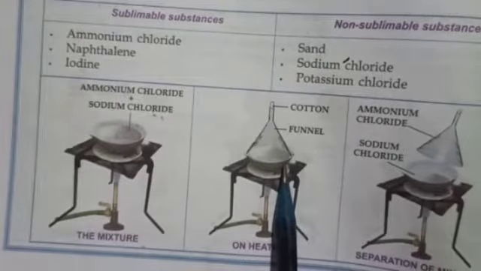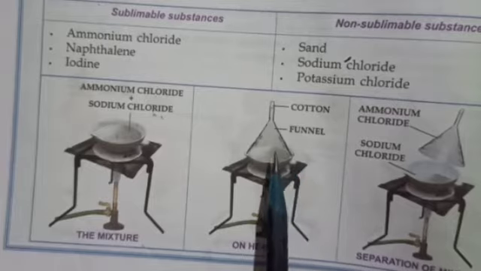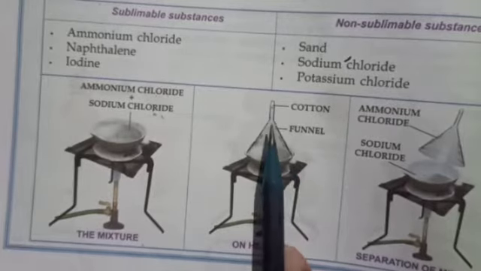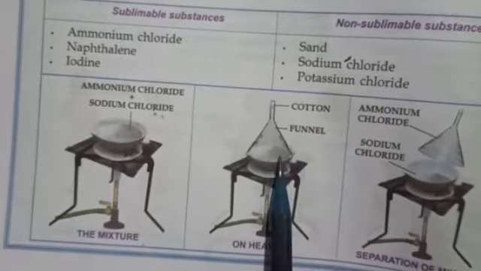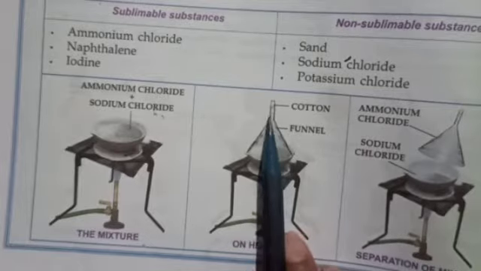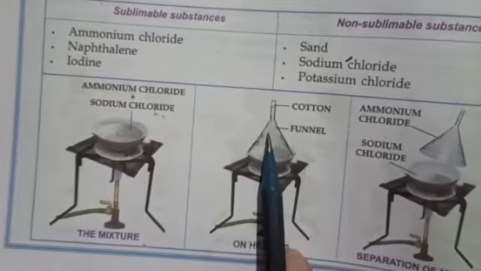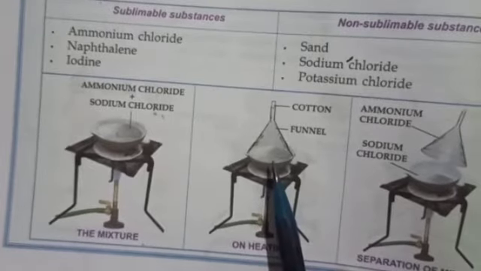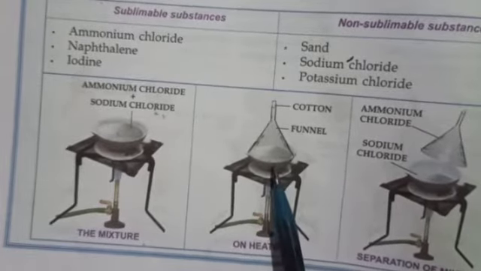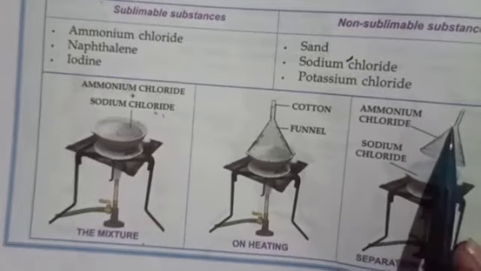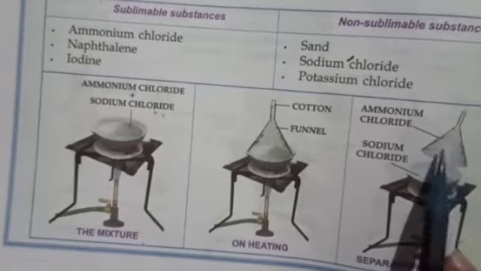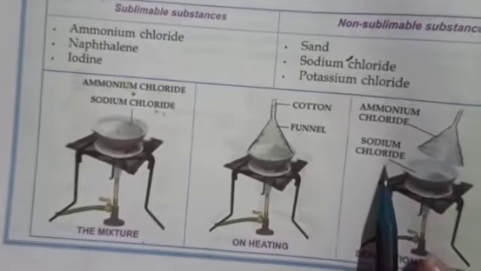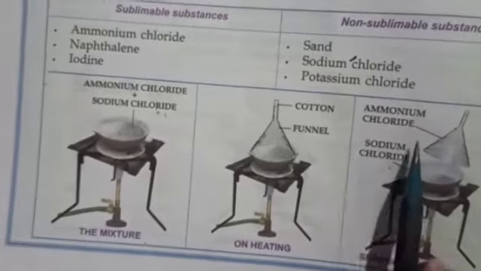On heating, the ammonium chloride, which is sublimable, evaporates and gets collected in the funnel, and sodium chloride is non-sublimable, so it remains behind in the evaporating dish. So this is how ammonium chloride is separated from the sodium chloride. This is sublimation.